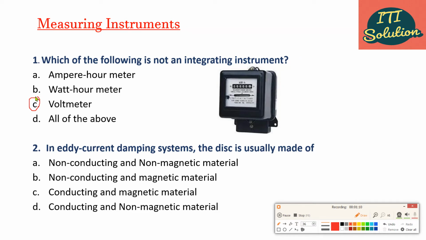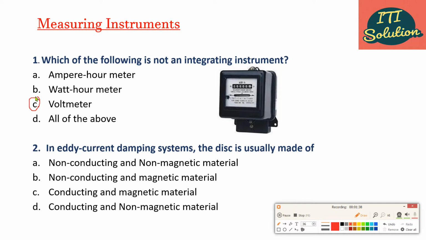Indicating instrument only indicates the reading of measurements on its display. Example: indicating voltmeter, indicating ammeter, indicating wattmeter, etc. Recording instrument records the displayed reading of measurement. Example: ECG machine, CRO (cathode ray oscilloscope), etc.